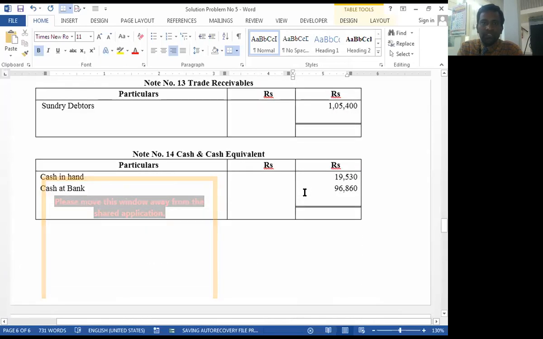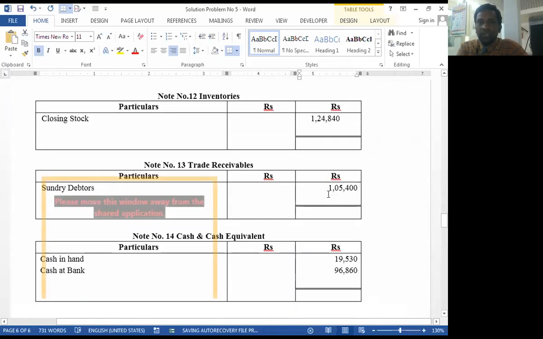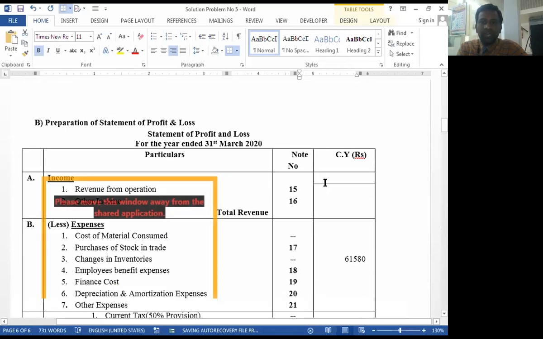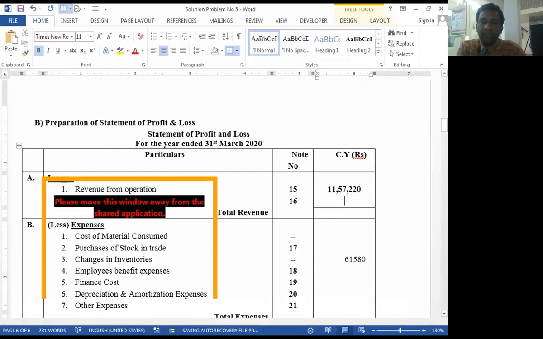Now we transfer the totals of all these notes in the profit and loss account. So note number 15, revenue from operations, 11,57,220. Note number 16, nil.